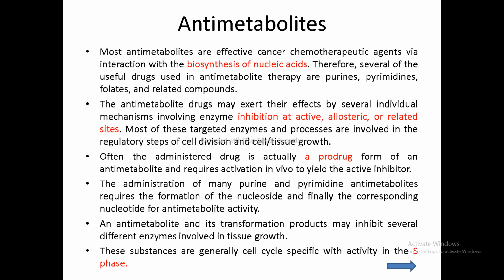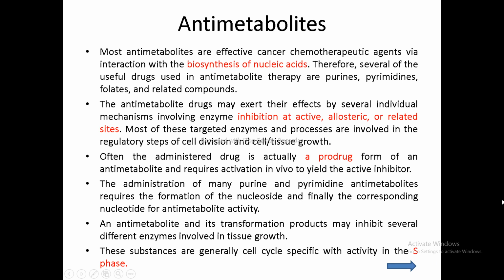So these antimetabolite agents inhibit the synthesis of DNA by inhibiting the formation of the nucleotides. Now, how do they inhibit the synthesis of the nucleotides and the DNA? There is an enzyme. We will check out the name of the enzyme in the next slide. So these agents inhibit the enzyme, and thereby they inhibit the synthesis of the DNA.